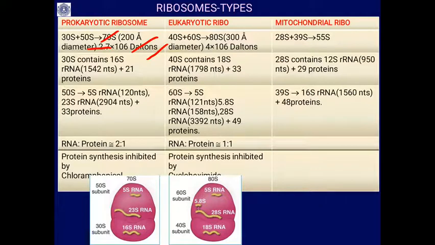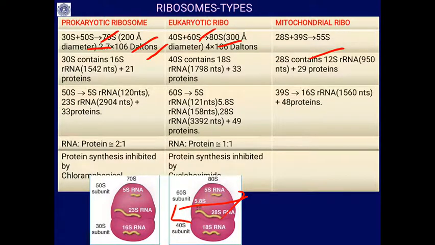In the eukaryotes, the smaller 40S subunit and larger 60S subunit together form the 80S ribosome, which has a diameter of about 300 angstroms. In the case of the mitochondrial ribosome, the 28S smaller unit and 39S larger unit together form the 55S unit.